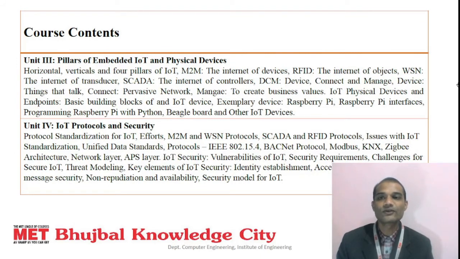Unit number 3 focuses on the pillars of IoT as well as the physical devices. Pillars of IoT involve M2M, RFID, SCADA and WSN. Also it involves the explanation of devices such as Raspberry Pi, BeagleBoard and other IoT devices. Unit number 4 focuses on the protocols and the security of IoT. Protocols are required for communication between different IoT devices, and this unit also explains the security challenges for IoT and the security model for IoT.